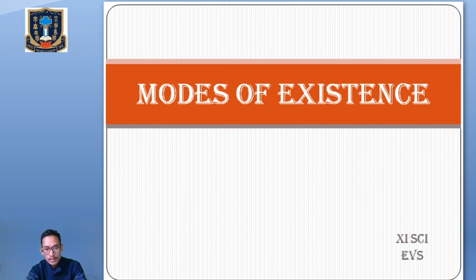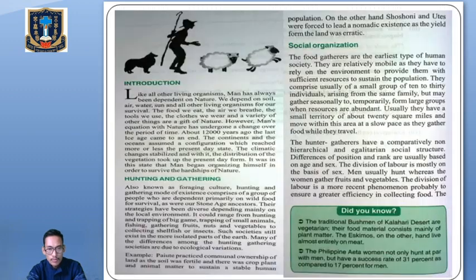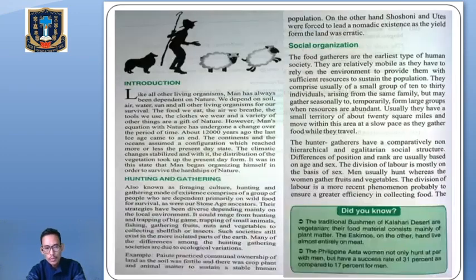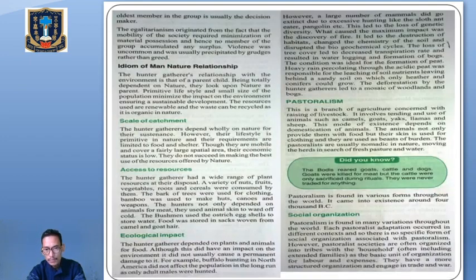In the last class, or the first class of this chapter, we learned about two modes of existence. One is hunting and gathering. I told you that with each and every mode of existence, you have to go through the general features, their social organization, their ideology or idiom of man-nature relationship, scale of catchment, the access to resources, and the ecological impact. So we have gone through the hunting and gathering mode of existence, then we have done the pastoralism mode of existence.